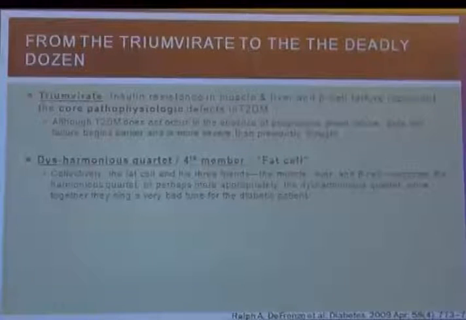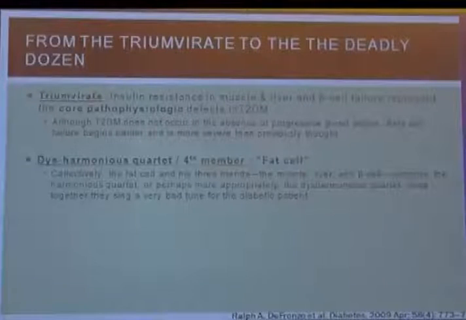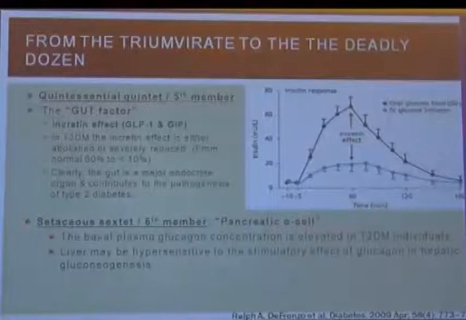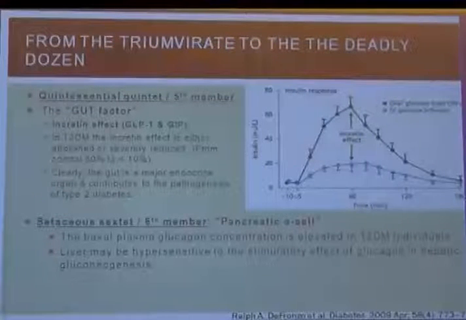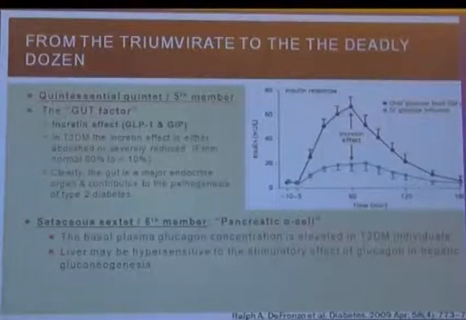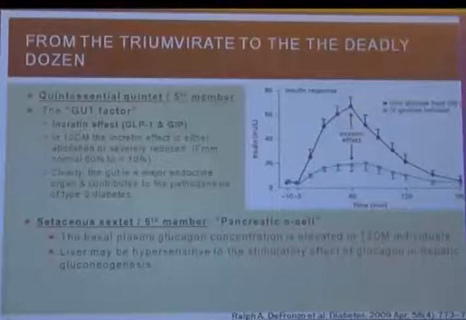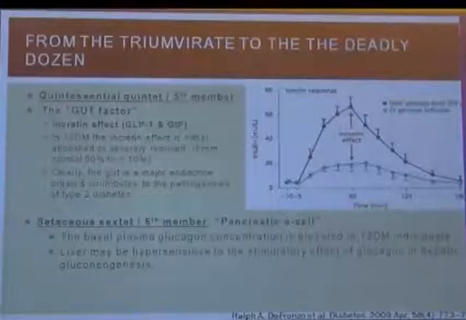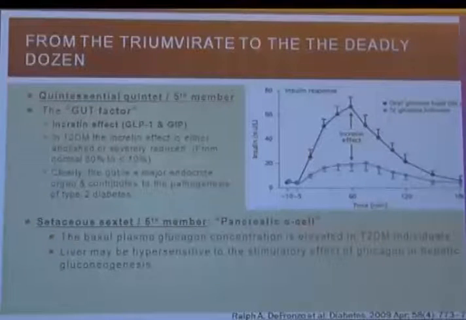From there on, it became the disharmonious octet with the fourth member, the fat cell, identified, and pioglitazone was the drug which worked on that. From that, the incretin effect was identified, the gut factor became very popular, and it became the fifth member. From there on, the pancreatic alpha cell, on which GLP-1 analogs as well as DPP-4 inhibitors work, was identified to have an effect in causation of hyperglycemia, and its modification may control the blood sugar. So it became the sextet.